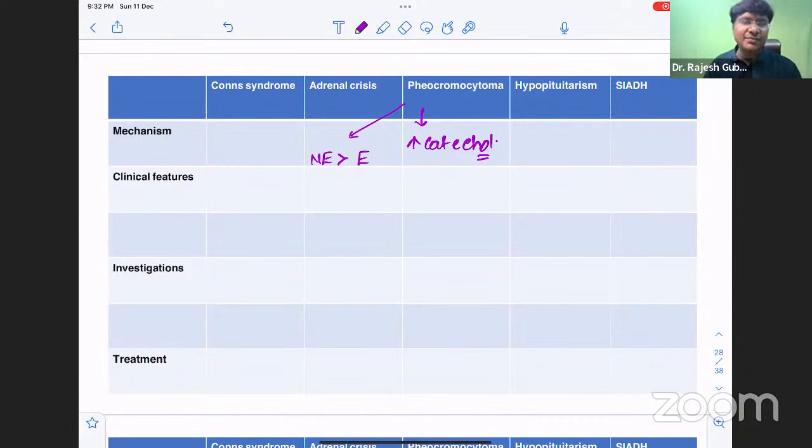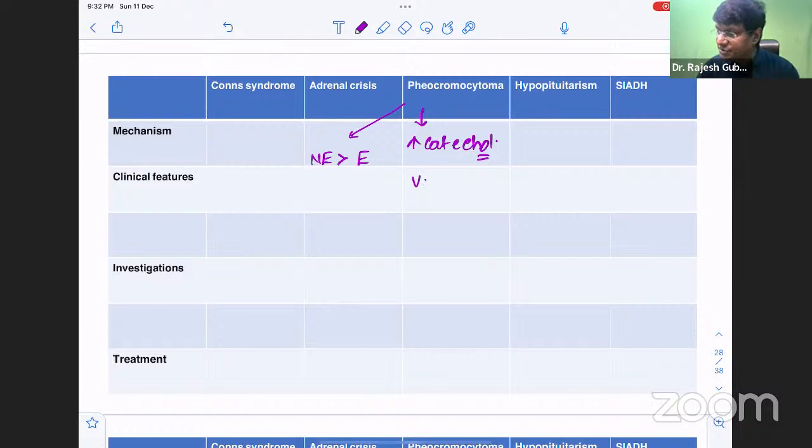Now, why do we need to consider pheochromocytoma as an endocrine emergency? Most of the patients with pheochromocytoma present with headache. That is because of hypertension. But in pheochromocytoma, because of massive release of catecholamines acting on the heart, the individual can develop ventricular arrhythmias.